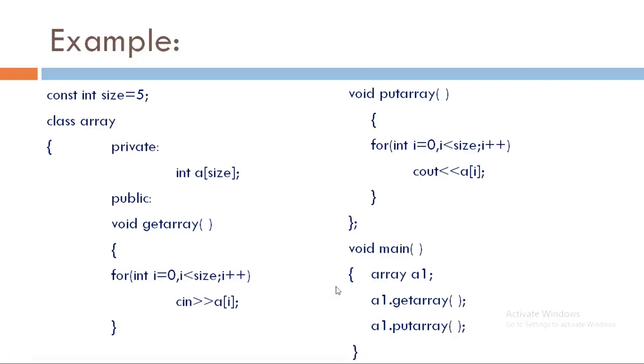So in void main we are just declaring one object of class array. It is calling get array by a1 dot get array line, and a1 dot put array line will call function put array. So this is how arrays can be handled with class and objects.